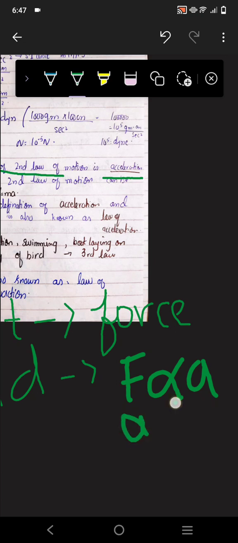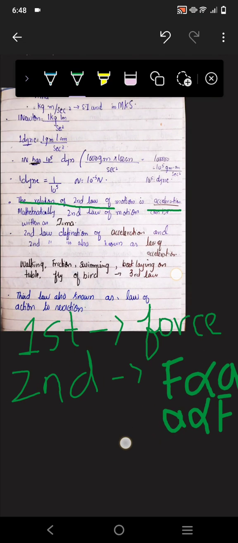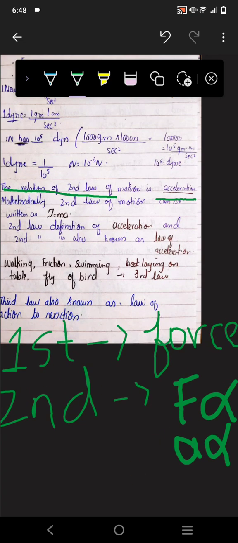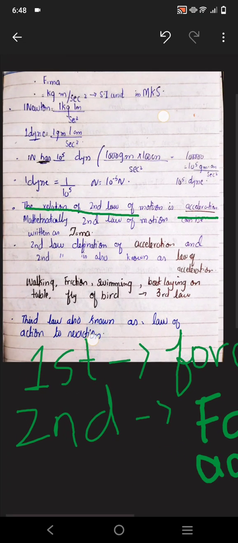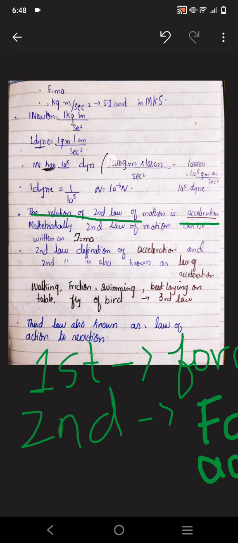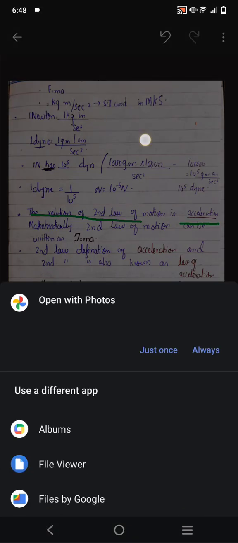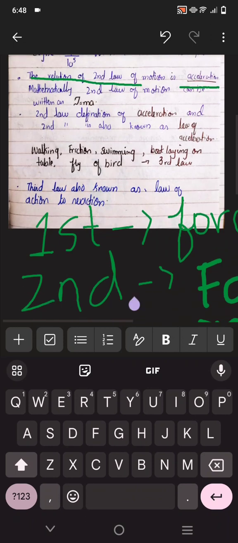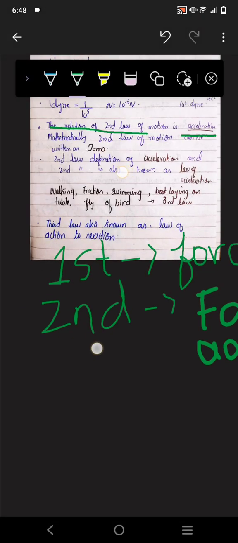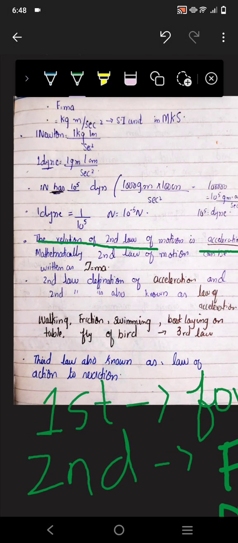A is directly proportional to F, meaning acceleration is directly proportional to force. We can say both, and I know both are appropriate, but the one that is stated by the law is the one to use, and we know that a law cannot be changed.